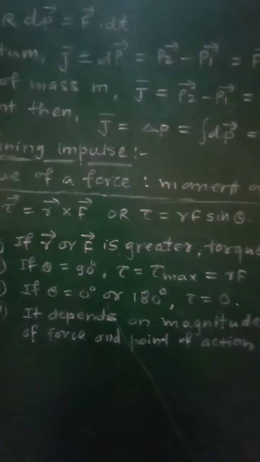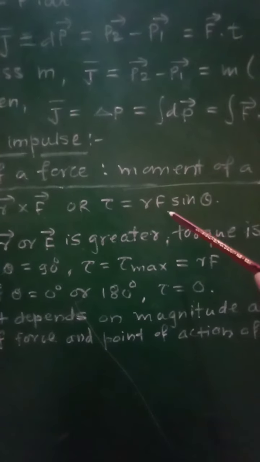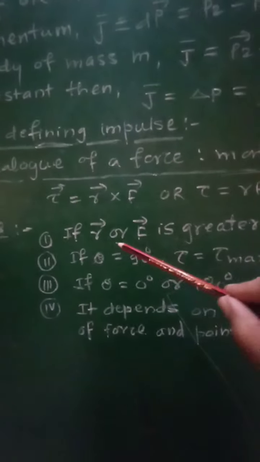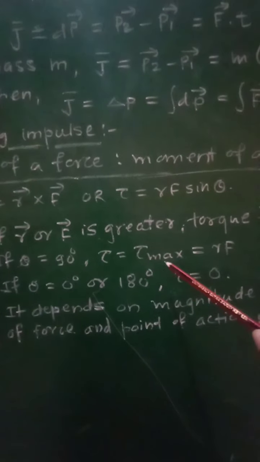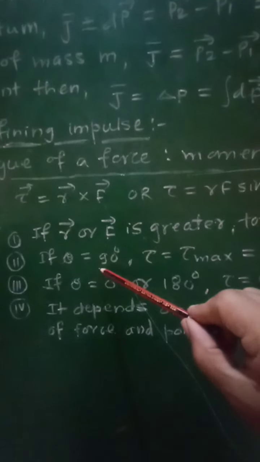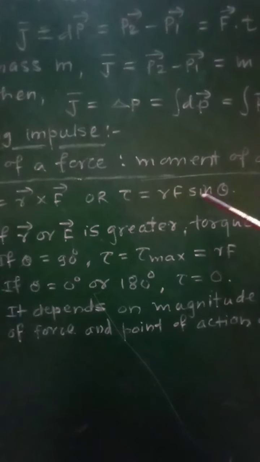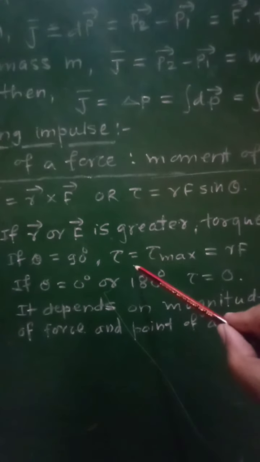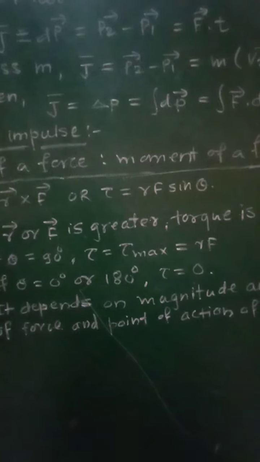Second, from this relation rF sin theta, if theta is equal to 90 degrees, then sin 90 will be equal to 1, and therefore torque will be maximum, equal to rF.